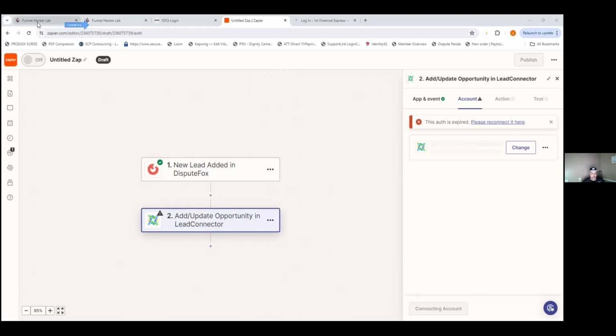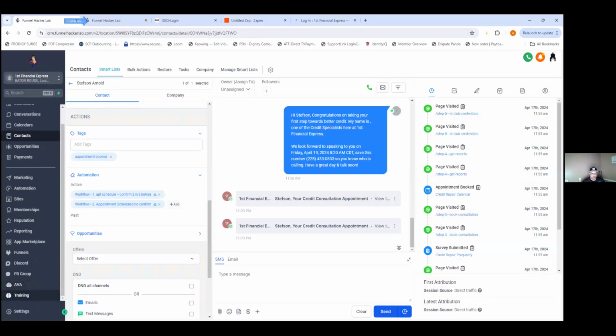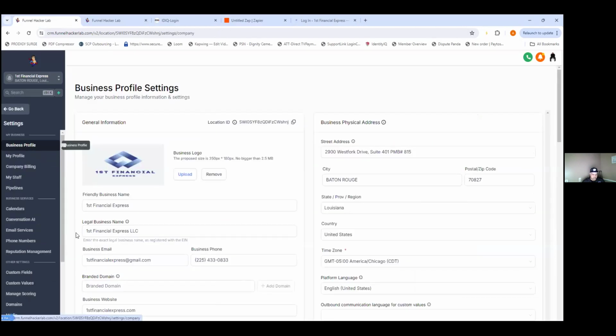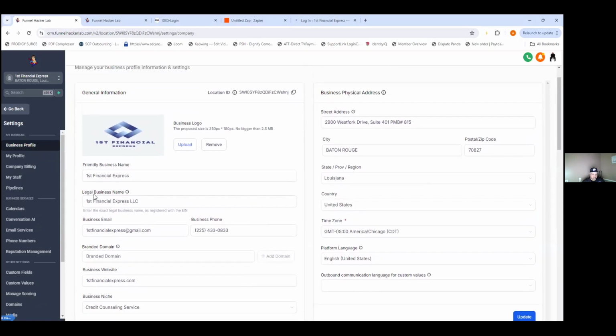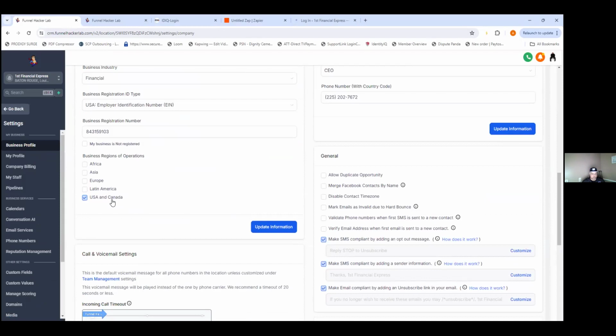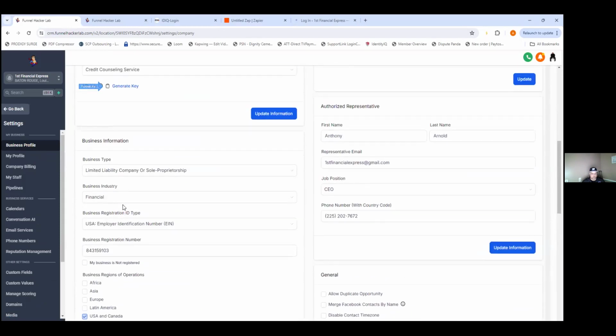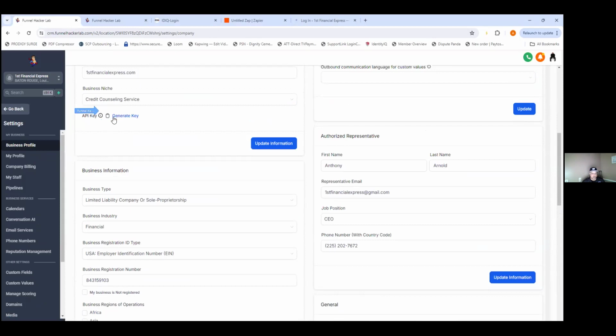Funnel hack live. Yep. Click on settings and then click on profile once it pops up. Scroll down a little bit. There should be an API key here. You can just click on that. Oh, scroll up a little more. Right here. Click on the little Generate. Click on the clipboard.